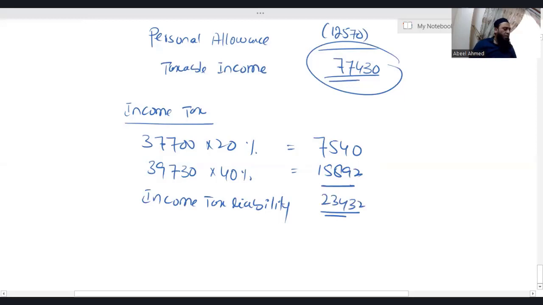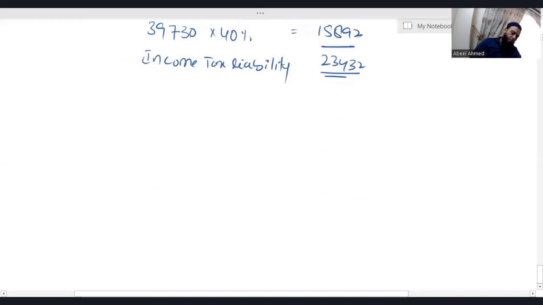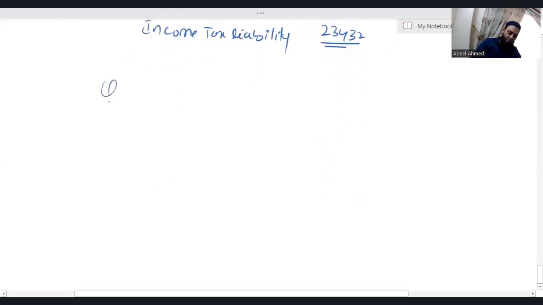Great. Now let's add another rule. There's a possibility an individual is having, let's say, income from non-saving as well as saving. So how do we calculate income tax liability for an individual who is earning from non-saving sources of income as well as saving? Saving income, I already tried to give you the concept. Saving income simply means interest income.